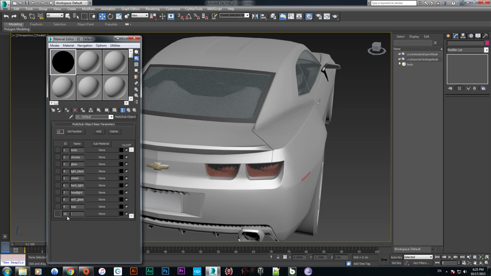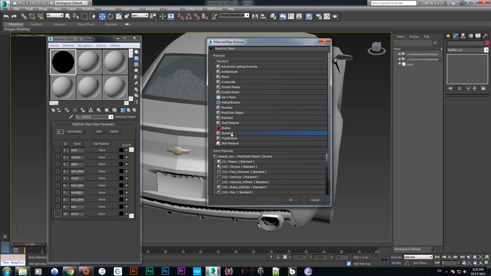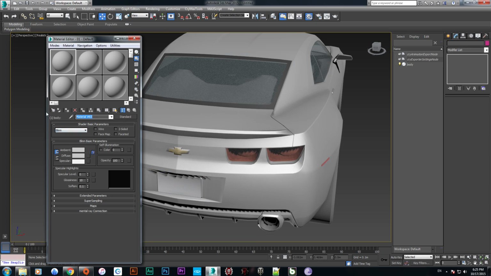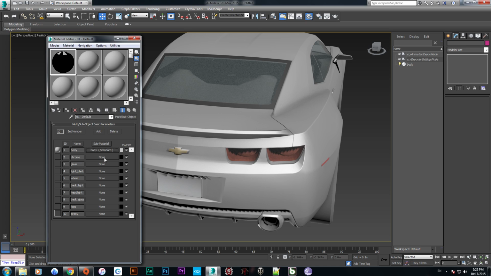Now here is because of the car and its materials. So the last thing we are adding is the proxy. Okay, push none and make sure it's standard, and rename it to body, and make sure it's CryTek shader, and do not physicalize, just pick default and apply the material default, and just copy everything, copy the standard to every object.